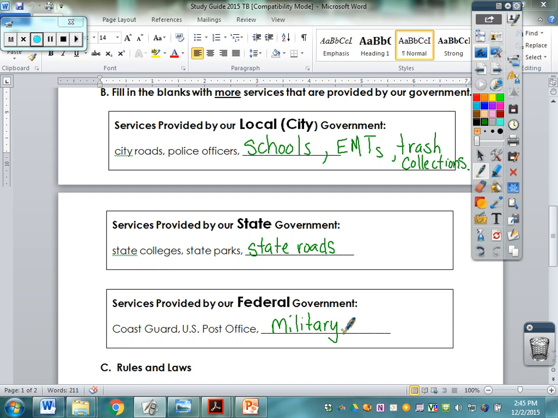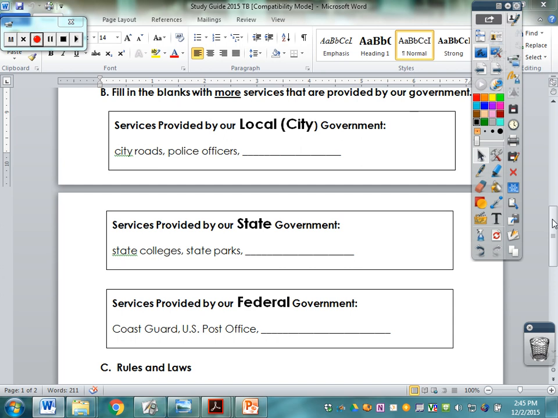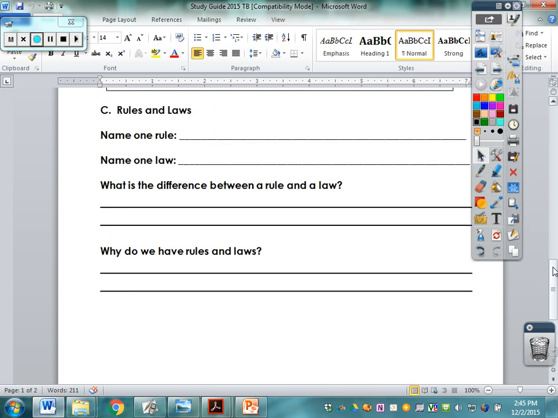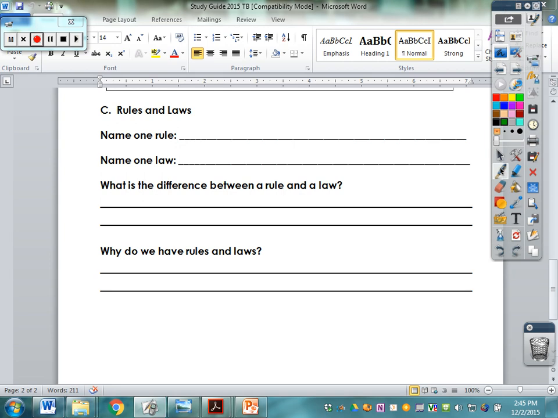Okay, we're going to move on to our last section. All right, this gets to be pretty much what you want to put. We talked so much about different rules and laws. Everybody talked about all the kinds of rules and laws, and of course the difference between a rule and a law, and we're going to talk about that. But a rule is something, and we can fill this out first. A rule is something that is followed in like a school or in a building or something like by your parents. But a law is something followed by everyone. It's a rule followed by everyone in the community.